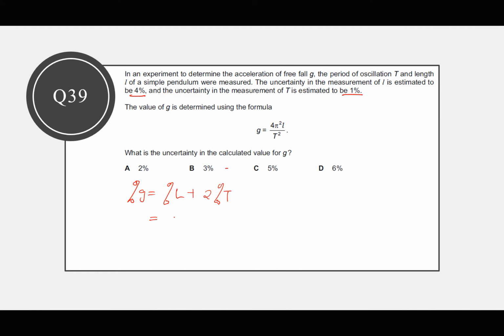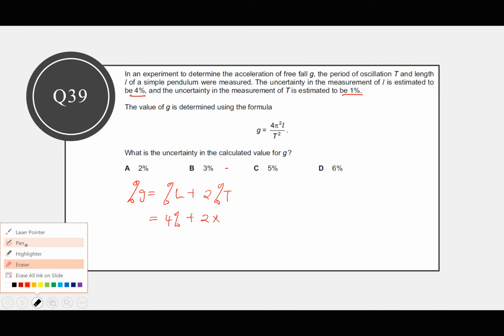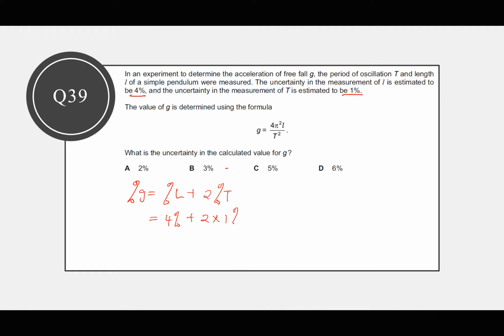L has been given as 4% plus twice T, which has been given as 1%. So this is 4 plus 2, which gives us 6%. So the uncertainty in g is going to be actually 6%. Next.